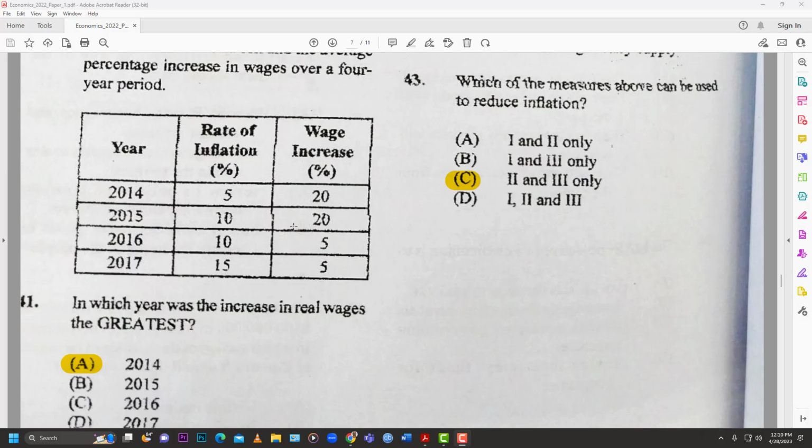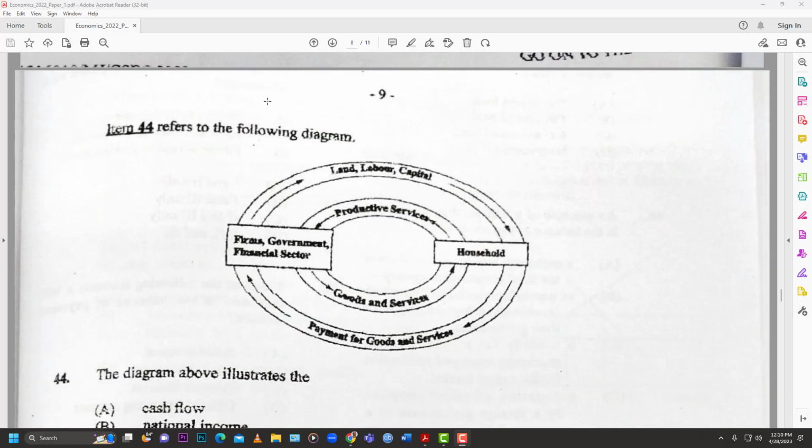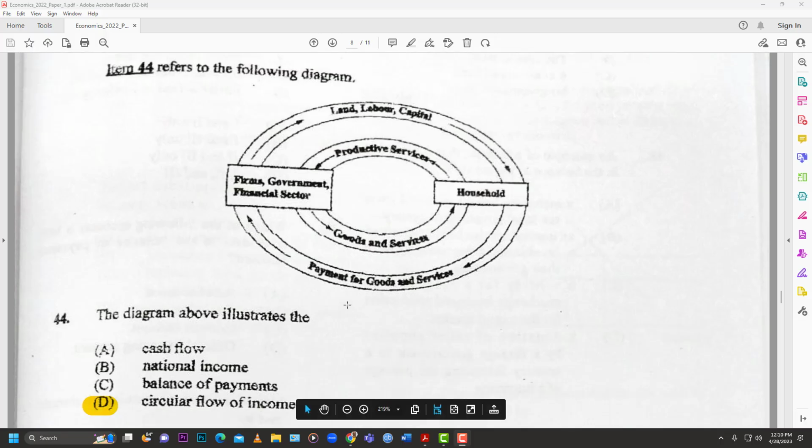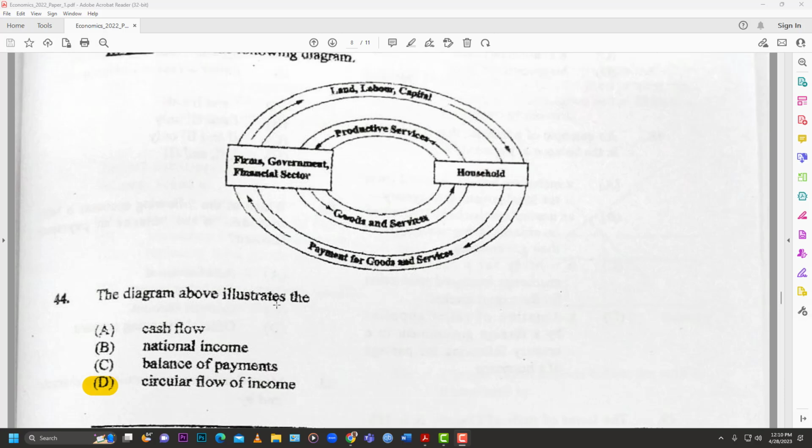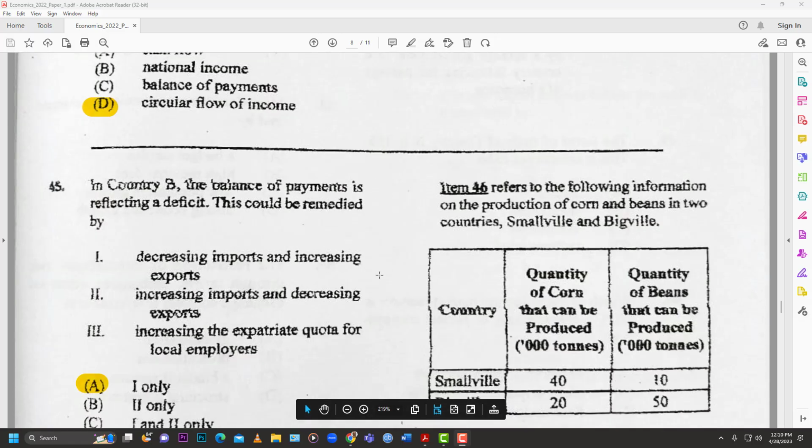Okay, number 44. 44 refers to this diagram right here. The diagram above illustrates the circular flow of income, right? It might look all fancy here, but in the book we know how it looks, right? That's the circular flow of income. So from the household to the firms and the whole circle that goes on right there, right? So income that you earn, you spend it, that becomes income for the companies, that will become income for government in form of taxes and stuff like that, and then the cycle continues. So that's the circular flow of income diagram.